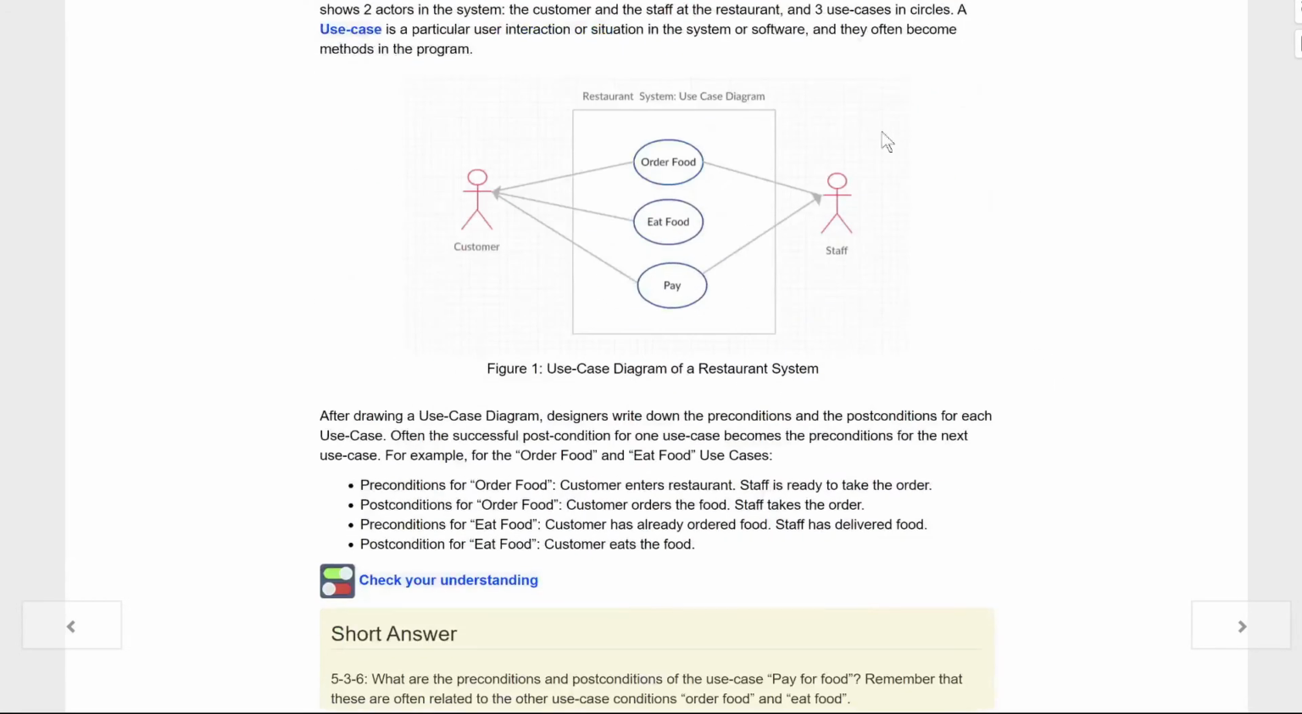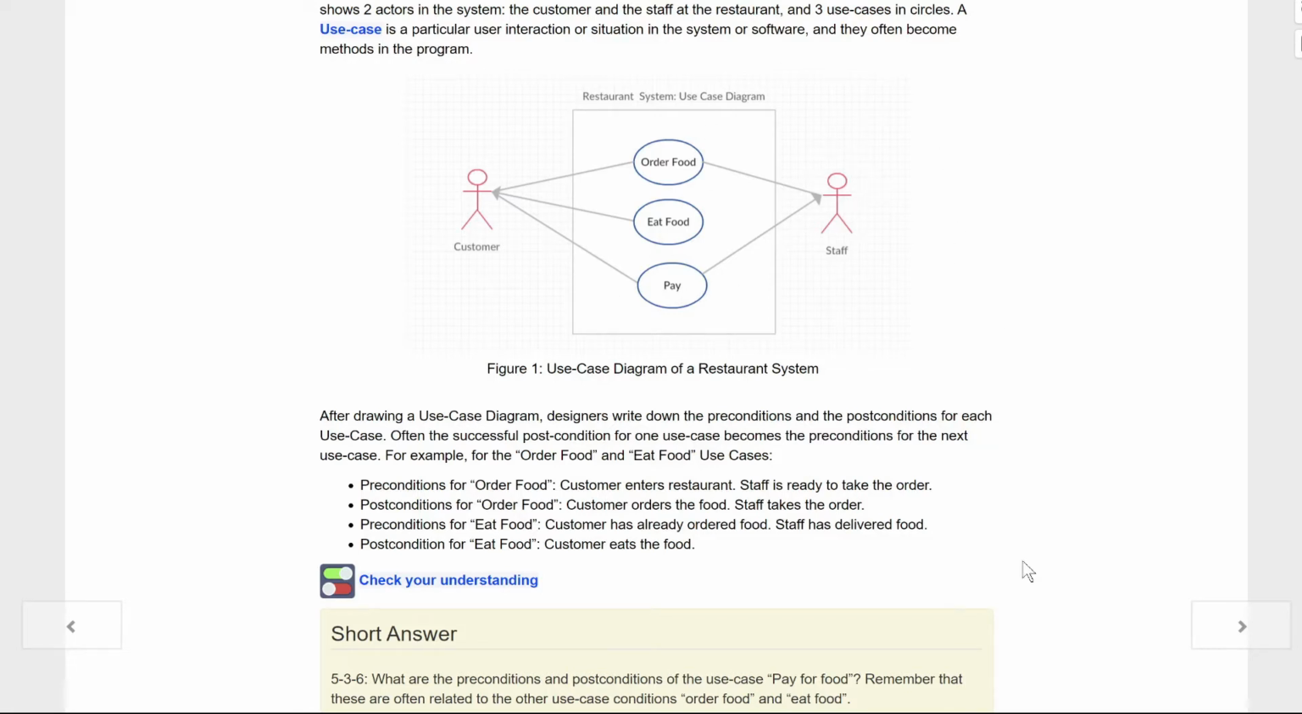We have our customer and staff here, and we see what happens between the two. Well, they both order food. The customer only eats it. Poor staff doesn't get to eat it. And the customer and the staff both deal with pay. This is just a use case diagram, kids. And if you get confused, well, these are super helpful.